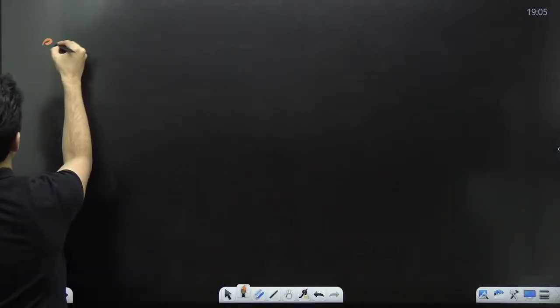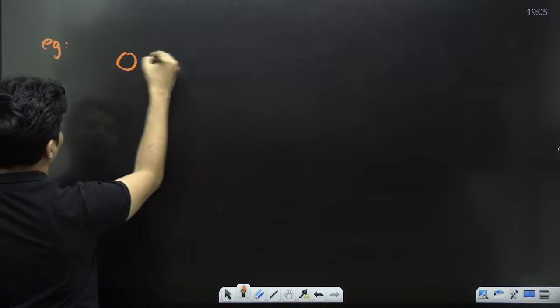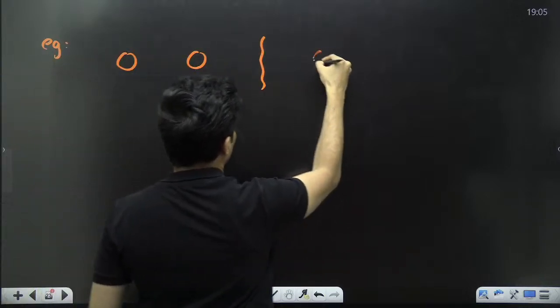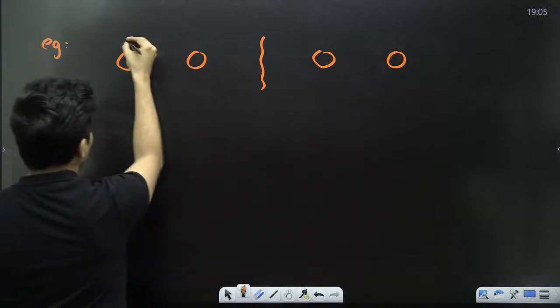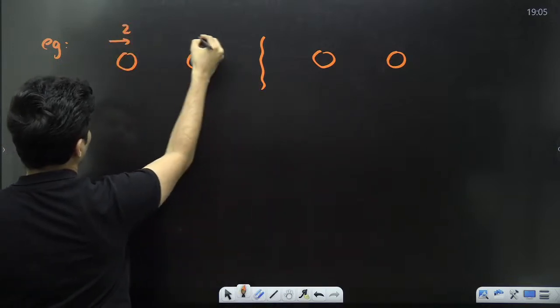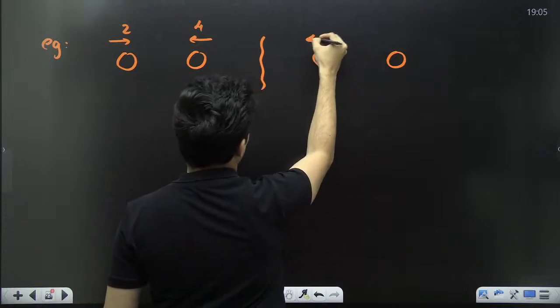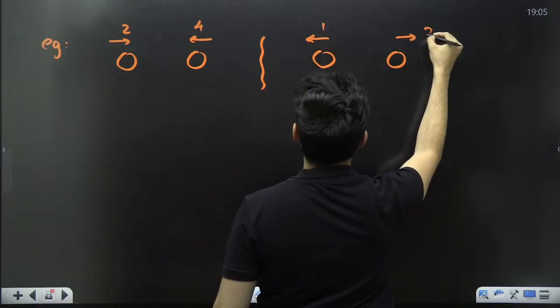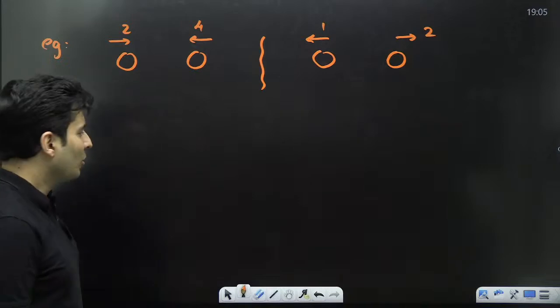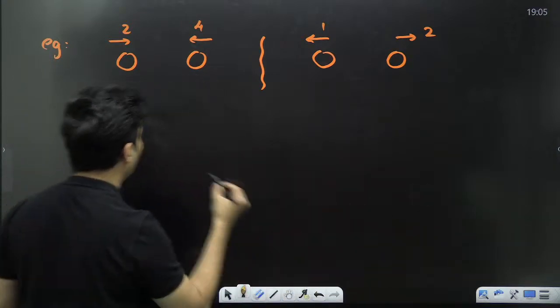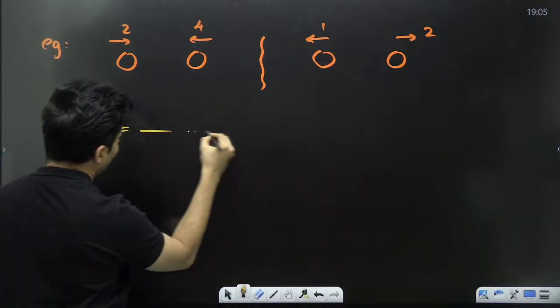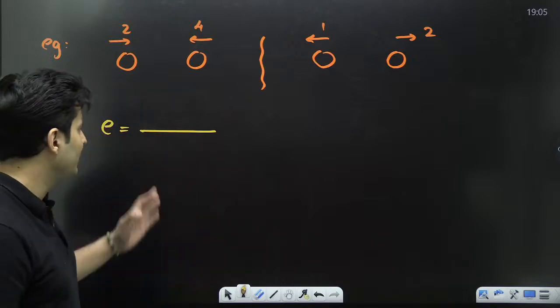Example, imagine there is a ball like this, this is before, this is afterwards. Let's say this is coming with a speed of 2. Let's say this is coming with a speed of 4. Here it is now going with a speed of 1. This is going with a speed of 2. And the question is, find the coefficient of restitution.